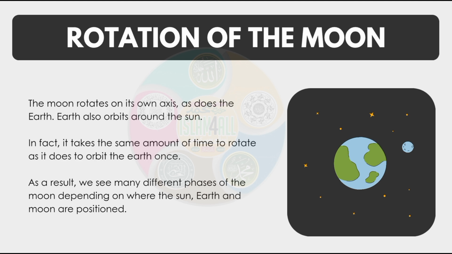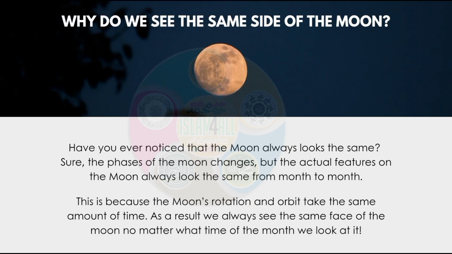Rotation of the moon. The moon rotates on its own axis, as does the Earth. Earth also orbits around the sun. In fact, it takes the same amount of time to rotate as it does to orbit the Earth once. As a result, we see many different phases of the moon depending on where the sun, Earth and moon are positioned.